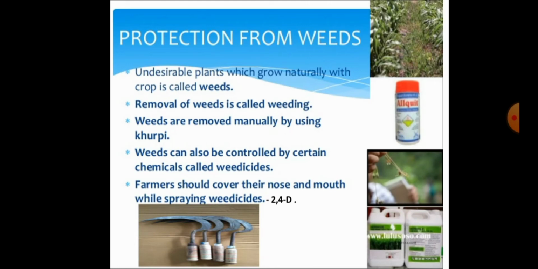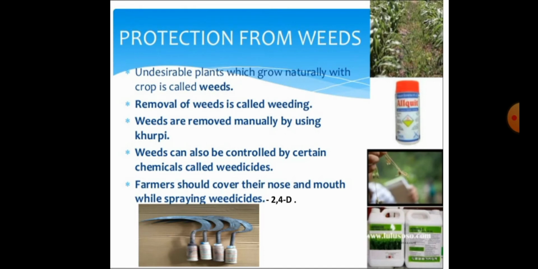So what is the meaning of weeds? Weeds means undesirable plants. Weeds are the undesirable plants which grow naturally with crops. So weeds are the unwanted crops, and those unwanted plants grow along with the main crops. So they are commonly called weeds.